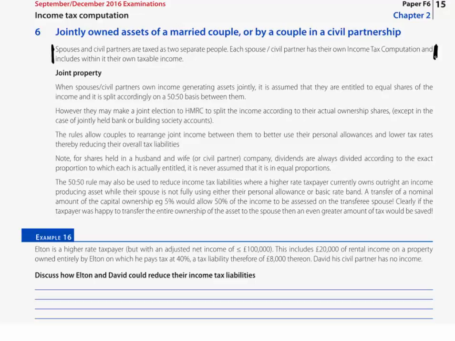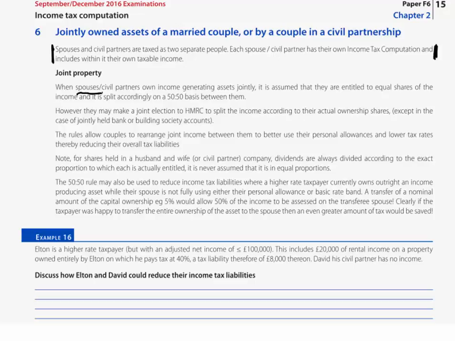So of little surprise, therefore, that if you're dealing with spouses or civil partners, they will be taxed as two separate people, each spouse, each civil partner, with their own individual income tax computation, including upon it, of course, their own figure of taxable income. But then we have a specific issue that arises here. What about if there is a jointly owned asset that generates income? If it's a jointly owned asset generating income, then that income needs to be split between two tax computations, one for each spouse, one for each civil partner there.